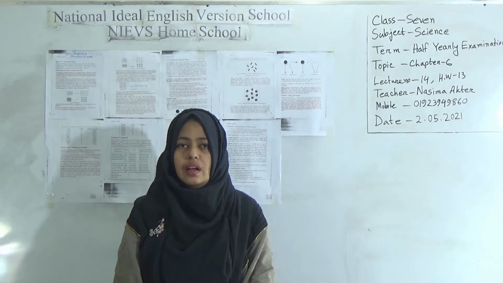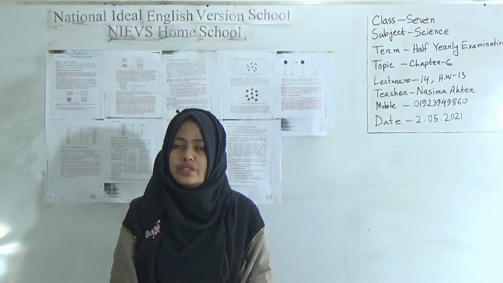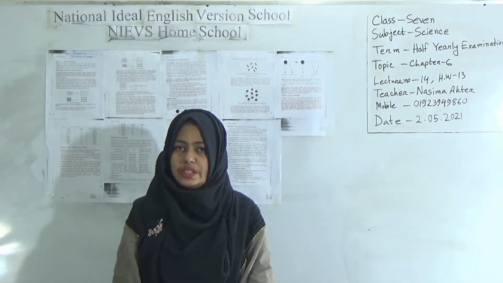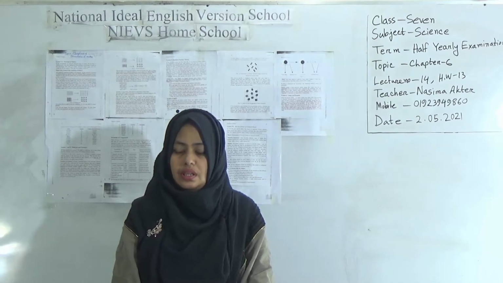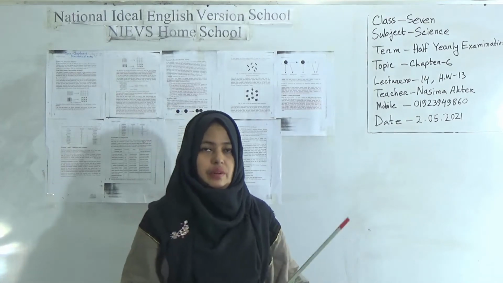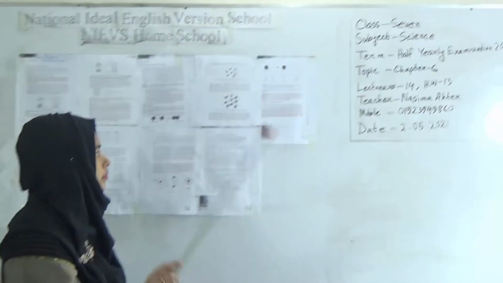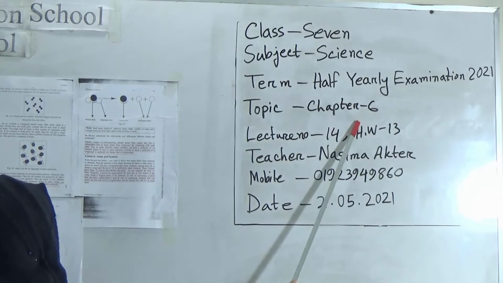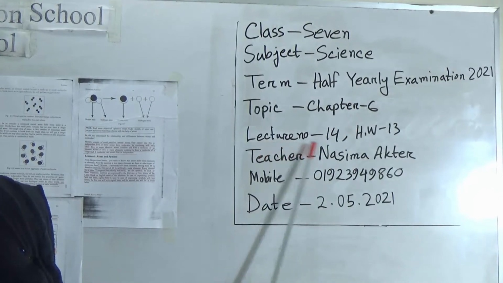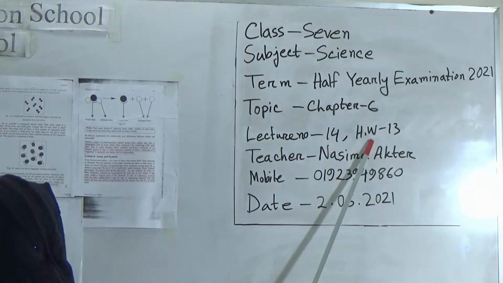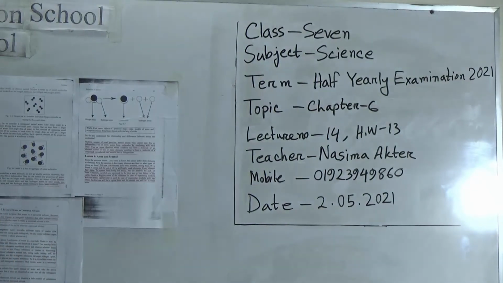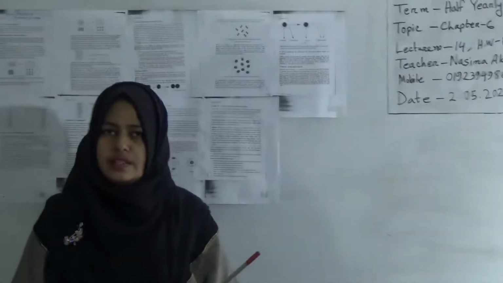Dear students, I am going to take a science class for class 7 students. Our today's topic is chapter 6 and the name of this chapter is Structure of Matter. And let's see today's topic from here. Our today's topic is chapter 6 and the lecture number is 14 and our today's SW number is 13. So dear students, let's begin the class.